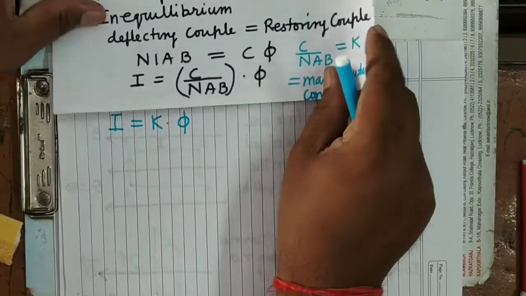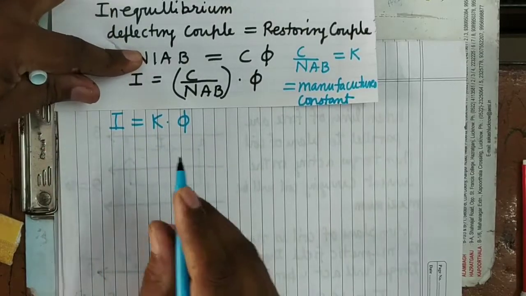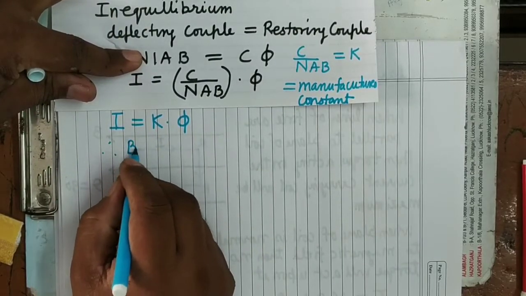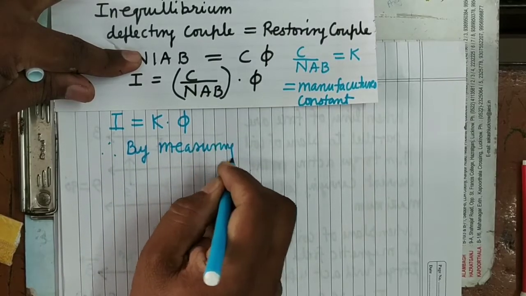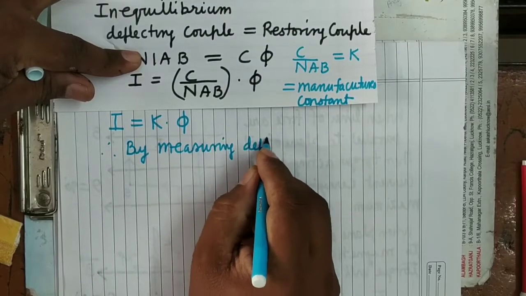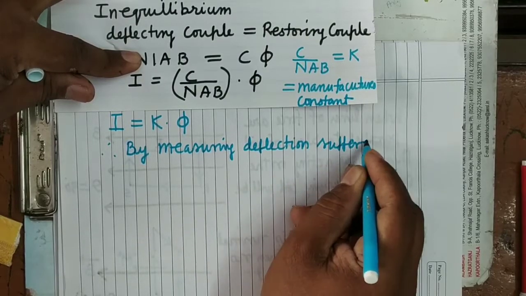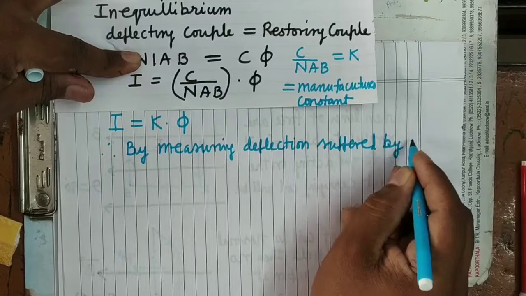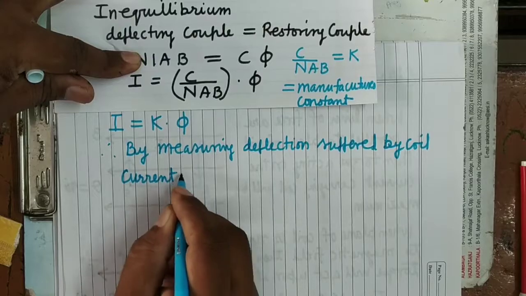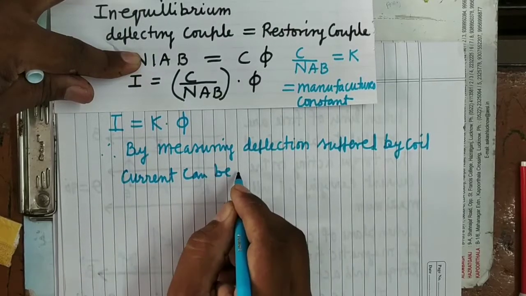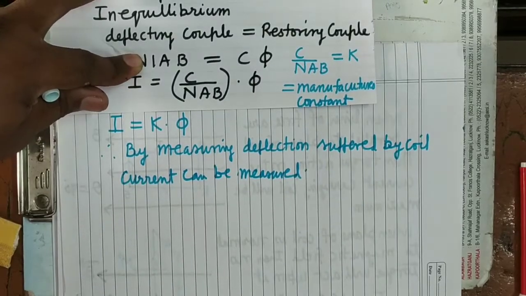So see here, by measuring the deflection suffered by the coil, current can be measured. Therefore, by measuring the deflection suffered by the coil, current can be measured.